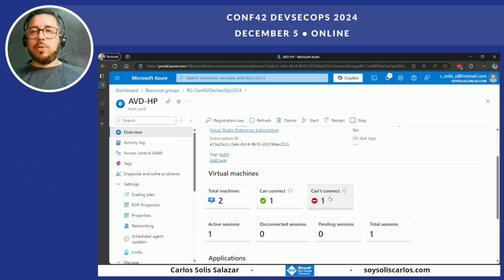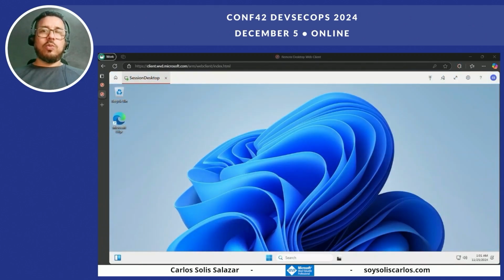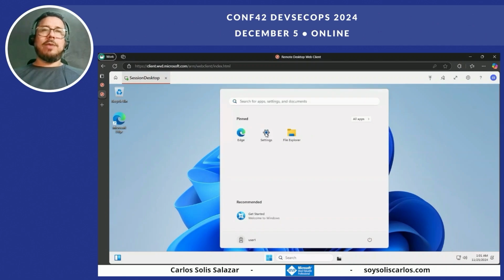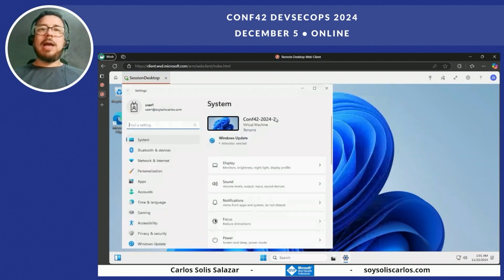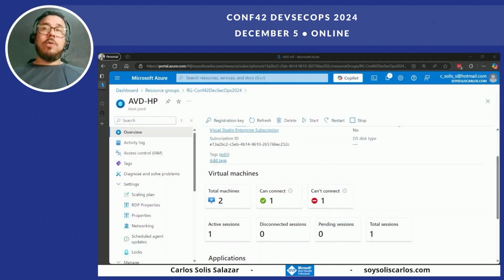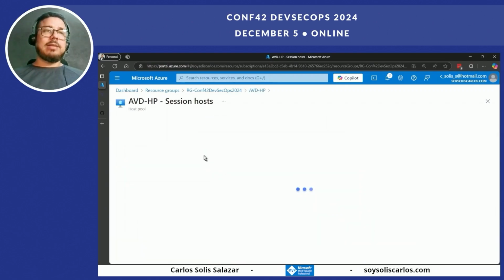We don't know what it was, but our user could connect to the new host without any problem. Let's prove that we are on the secondary host. As you can see, I am host number 2. So it's relatively fast, transparent to the user, and we can continue doing our daily activities.